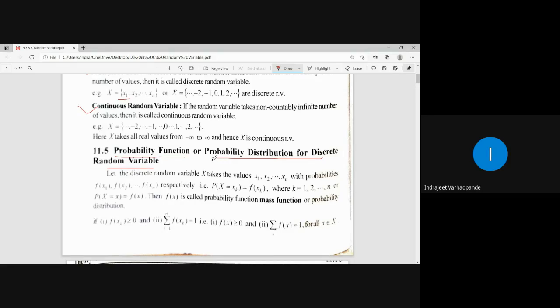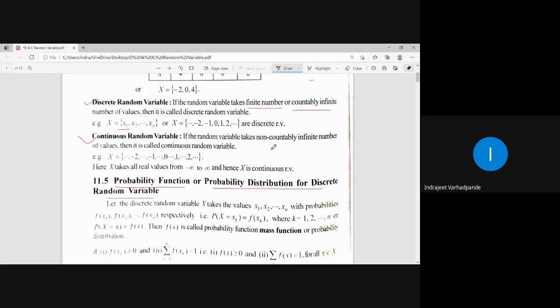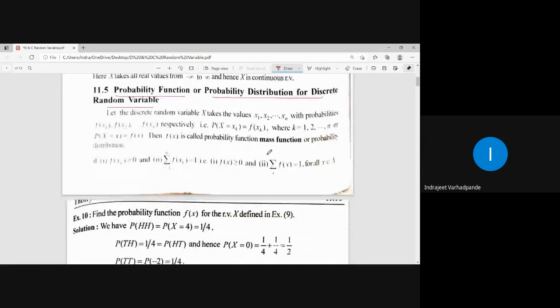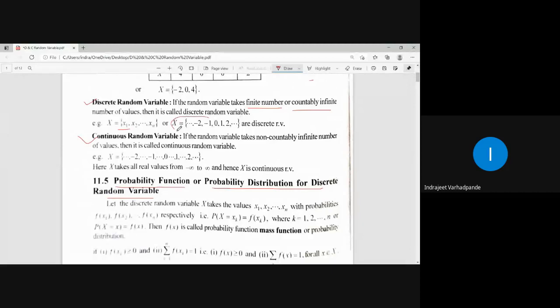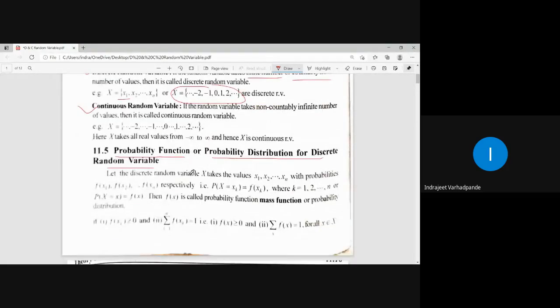Now how is it to be defined or discussed? As we discussed about the discrete random variable, those are countably infinite or finite numbers. So I assume that our discrete random variable capital X will be of such kind only. We will be doing it this way: if the discrete random variable capital X takes the values x1, x2, xn with probabilities f of x1, f of x2, f of xn, then the probability of the k-th value will be denoted by f of xk.